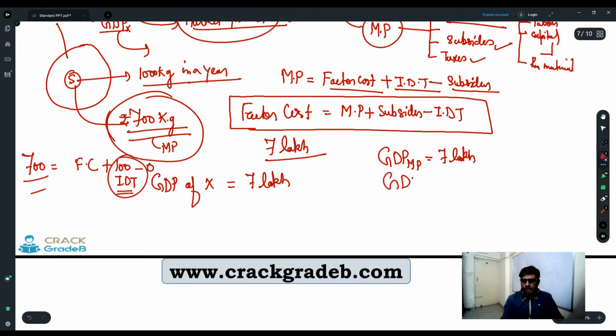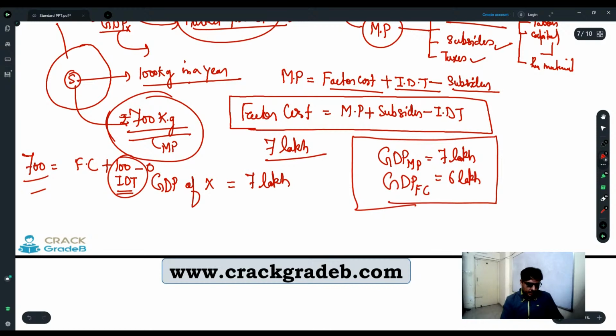So GDP at factor cost is going to be how much? 6 lakh. Yes, these taxes are essentially indirect taxes. So GDP at market price is 7 lakh. GDP at factor cost is 6 lakhs.